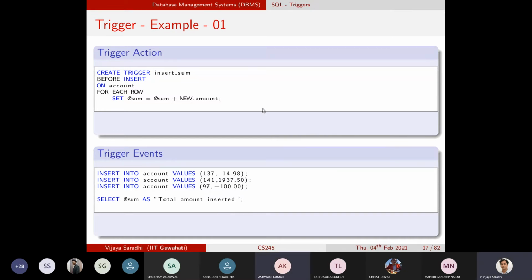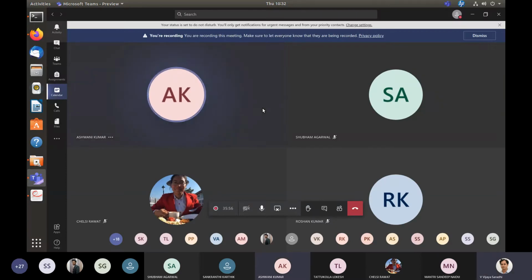We need to just update the sum. No, it's not update, it's insert. You wanted to insert. See, you have 100 deposits that have happened. Does one more deposit have any bearing on these 100 deposits? No. Right? You will include one more row into the accounts table. Right? Yes, sir.